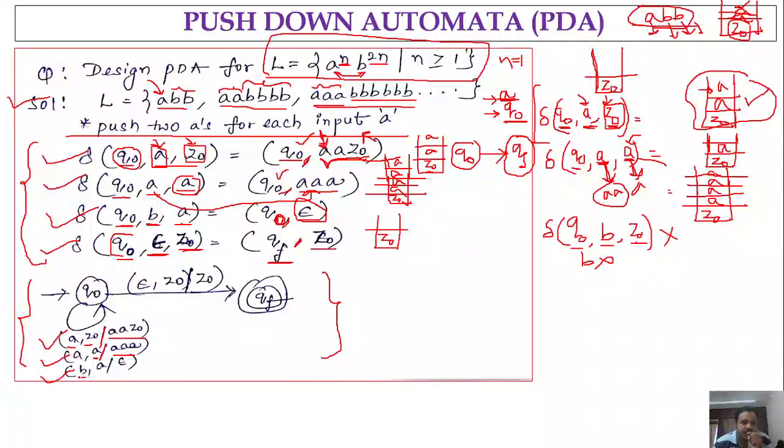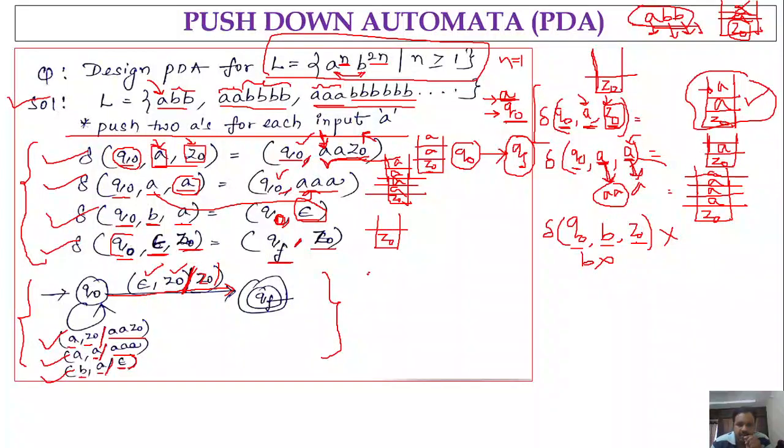Same is the case with B. If you are in state Q naught and you get B, and the stack symbol is A, then you are in the same state Q naught and you write slash epsilon onto the stack. That means we are not pushing anything. Whenever we are pushing epsilon, it is simply a pop operation, right? Next, if you are in state Q naught and you get epsilon as input and Z naught as the stack content, then you go from Q naught to QF, the final state, and you write Z naught onto the stack, that is slash Z naught. So this is how we could write these transitions.